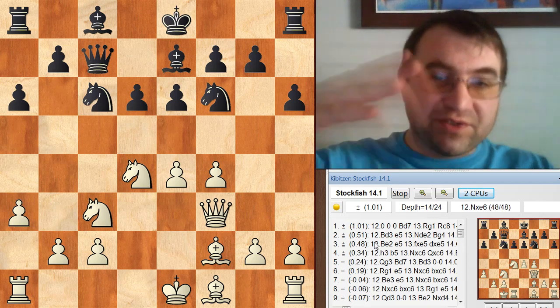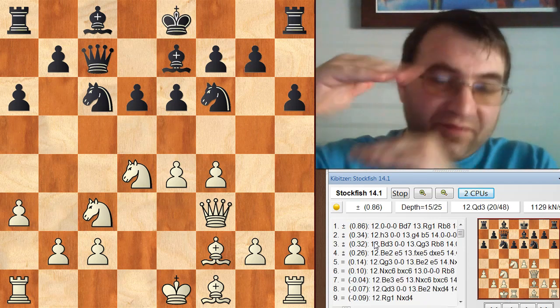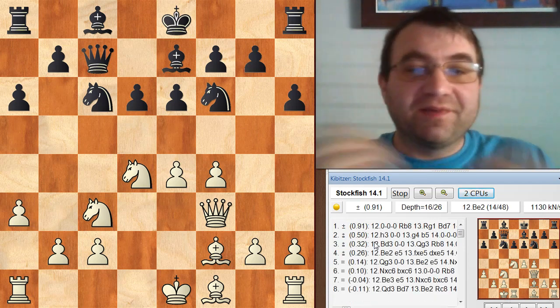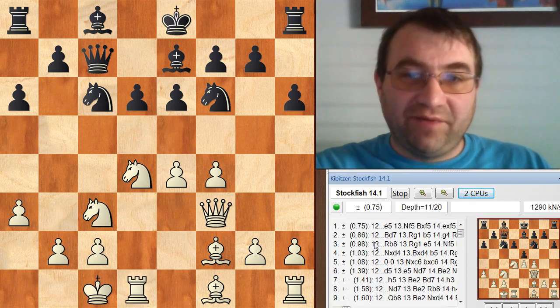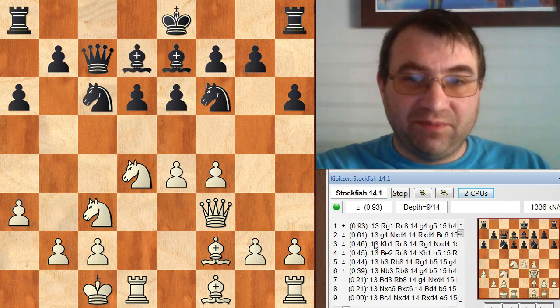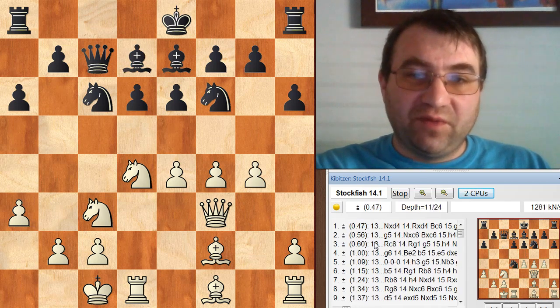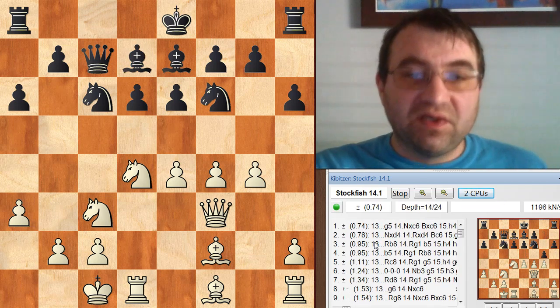Bishop e7 was definitely in that top 3 bucket. Again, they're looking more at just, are they corresponding with the bucket of, say, the top 1, 2, and 3 moves, as opposed to just, are they picking the top move every single time? But we have castles queenside, which did correspond with the top move. We have bishop d7. We have g4. And now the position is starting to get a little bit more complex.